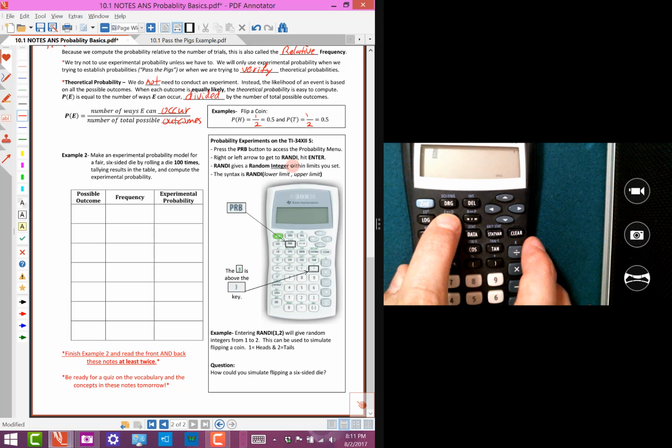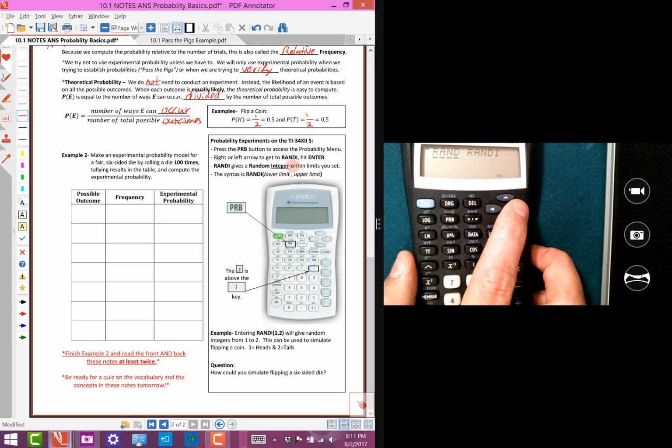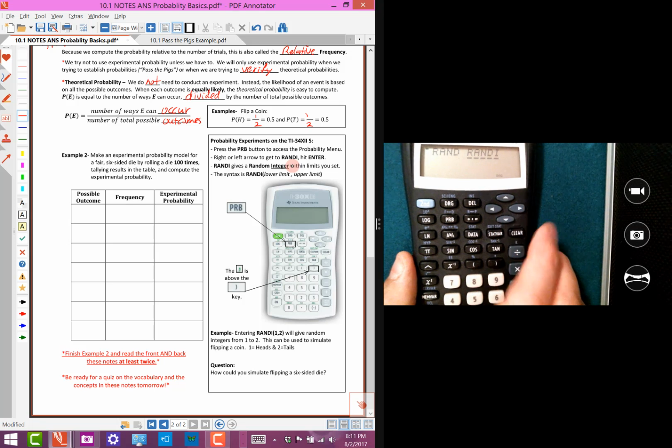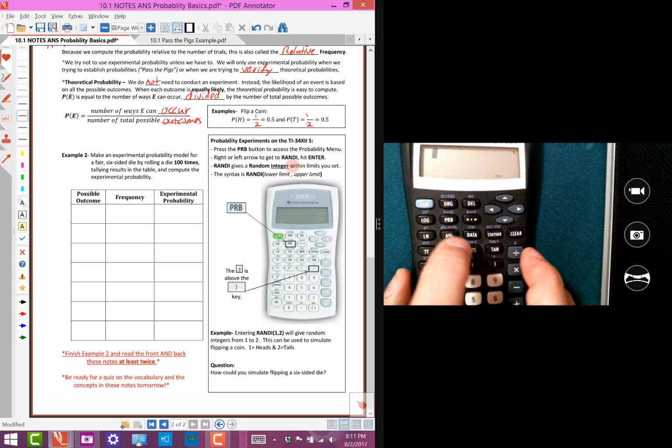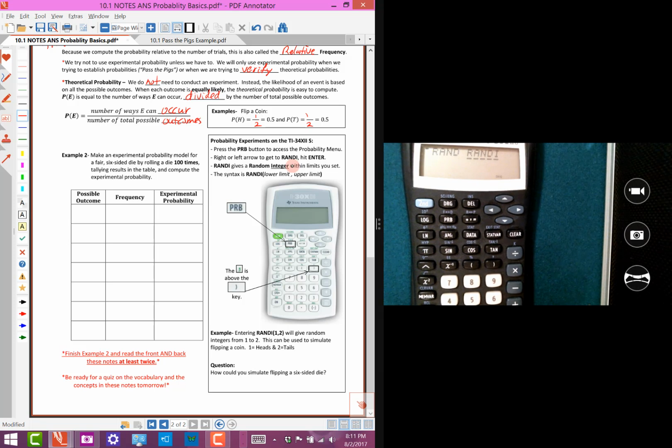So we're going to hit the probability button, and you'll notice that a menu comes up, and you can do either the right or the left arrow. If you do the right arrow, it takes a little longer to get there. So that's the one that we want, RANDI. I'm going to go back to the home screen and hit probability again. It's a little quicker to get there if you hit the left arrow. So we're going to hit that, and it's going to do RANDI. And again, that stands for random integer.